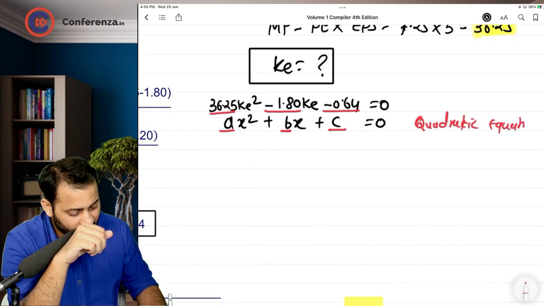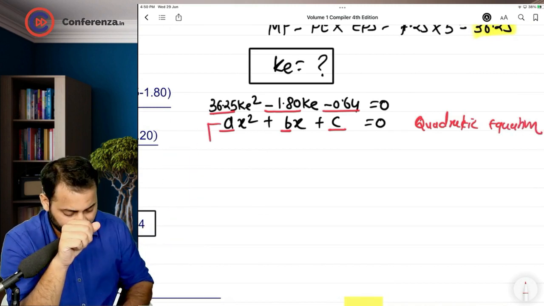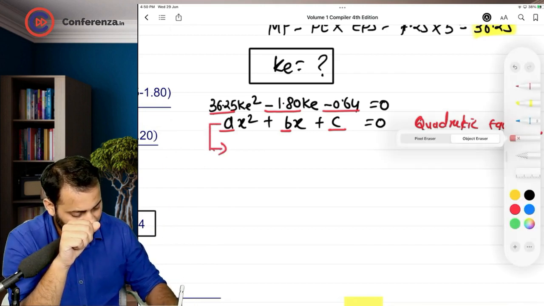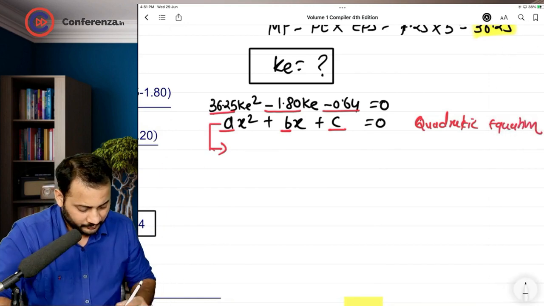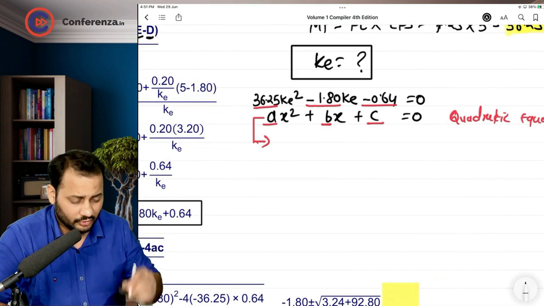And in mathematics, this equation can further be converted into a formula which we will use for solving the problem. Where x is nothing but the cost of equity.